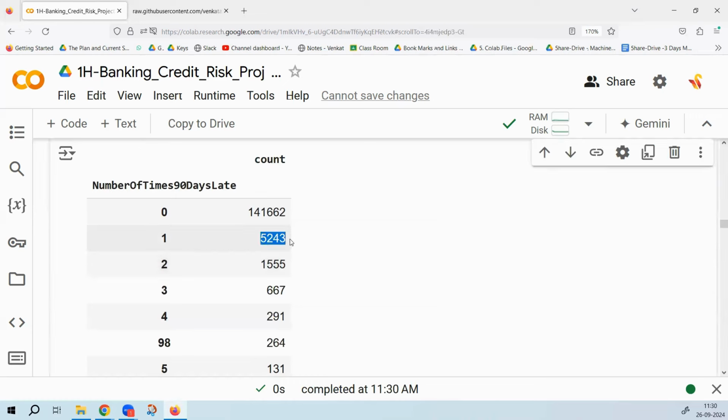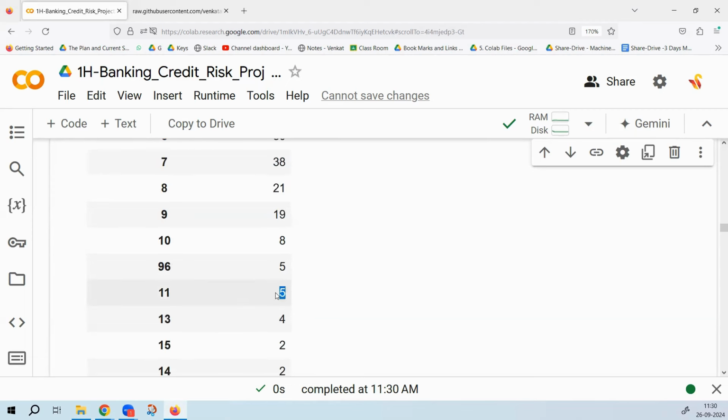Now, what is happening with these 5243 guys? They paid 3 months late only once. For some people, it happened twice, for some thrice, for some 4 times. Look at these five guys. Tell me what happened with those guys. They paid 3 months late, and it happened to them 11 times. Is that dangerous? Yes, 11 times you are paying 3 months late.